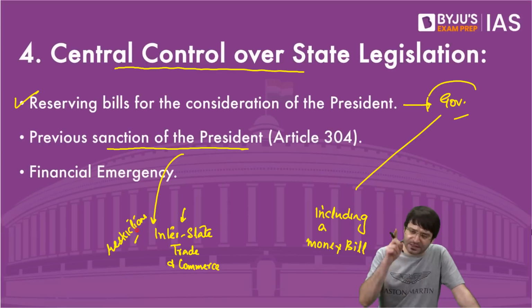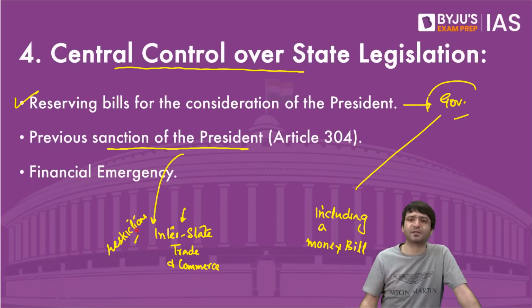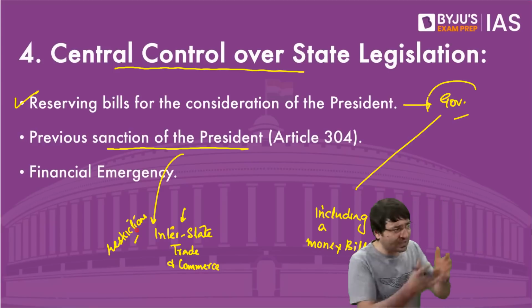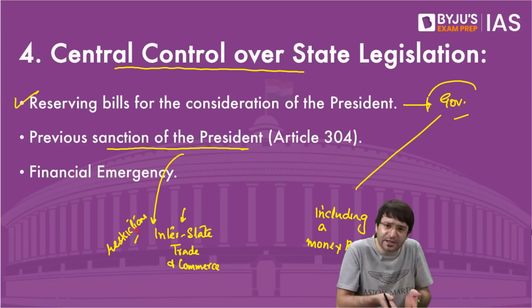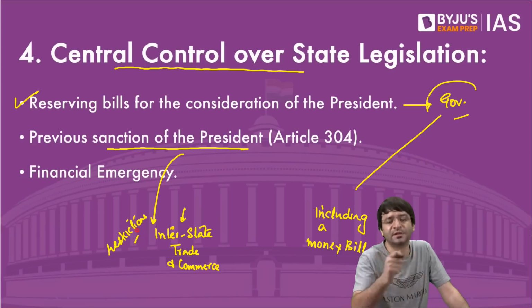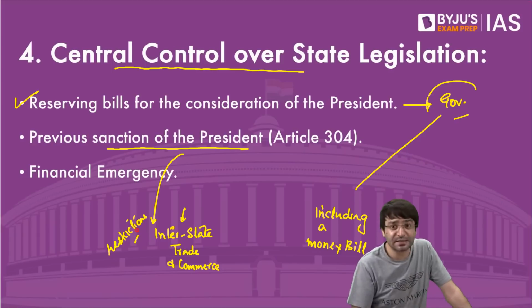Such a bill you have to necessarily reserve for the consideration of the President. In a sense, you have to seek the prior approval of the President of India. The government will have to tell the President, can we introduce this bill in our legislature? President will obviously say, no, you can't. That means you can't even proceed with this bill. But what if sometimes it is necessary?